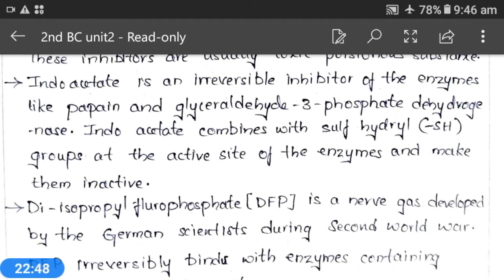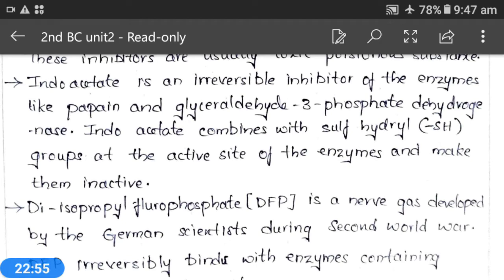They developed this chemical, diisopropyl fluorophosphate, for use as a nerve gas during the war.